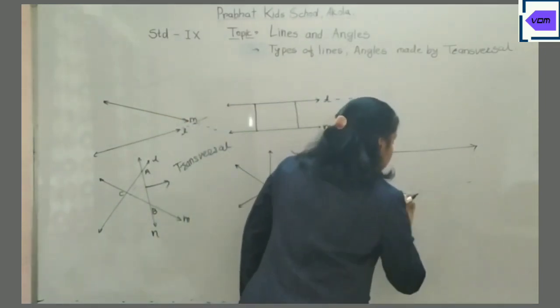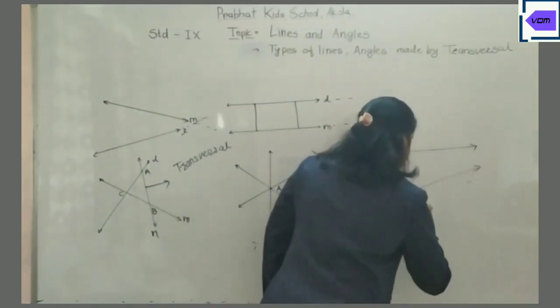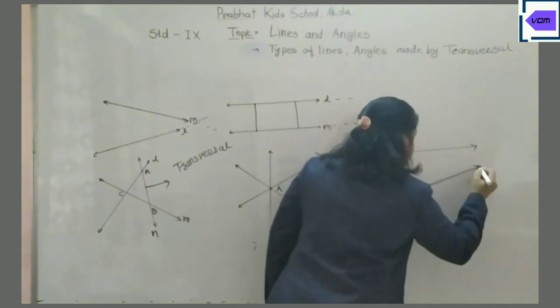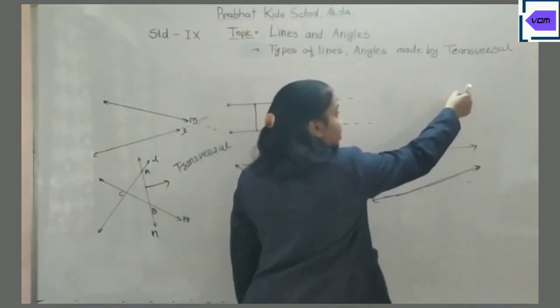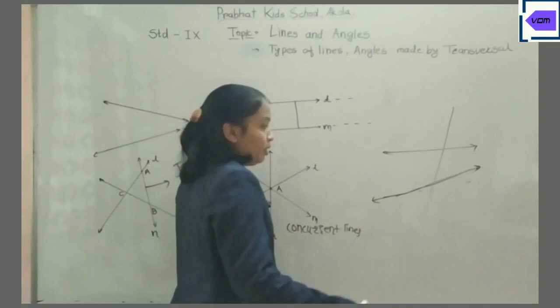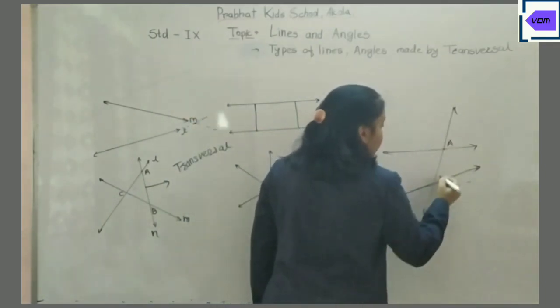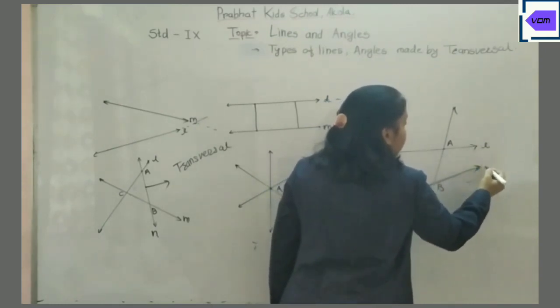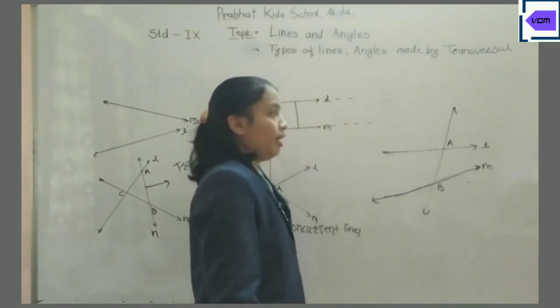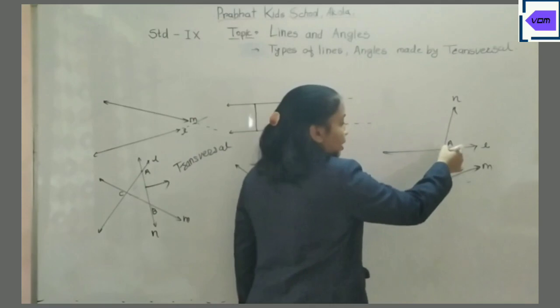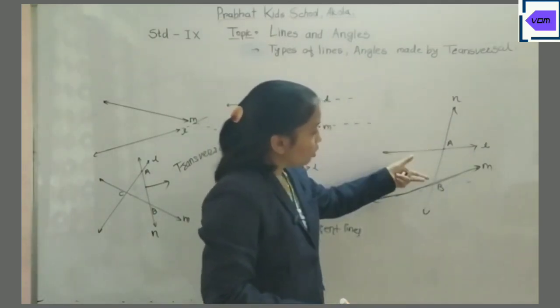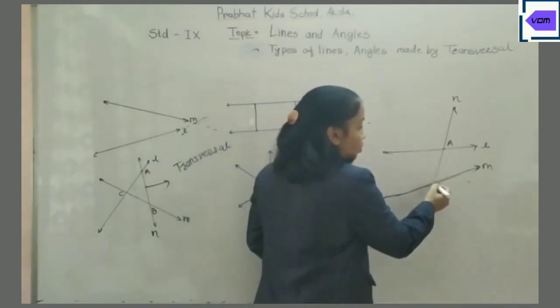I will draw some lines like this. As you can observe, one line is passing through them and intersecting at two distinct points A and B. Let the two lines be L and M.